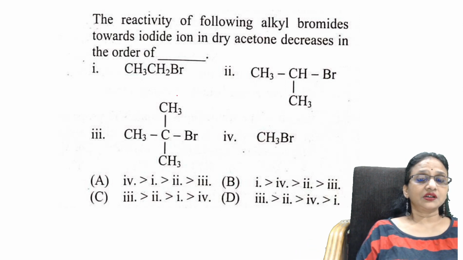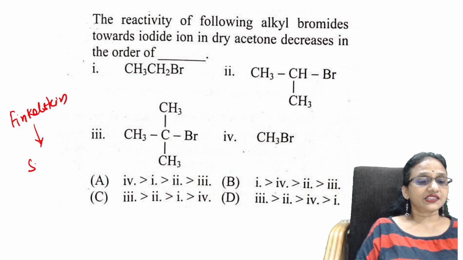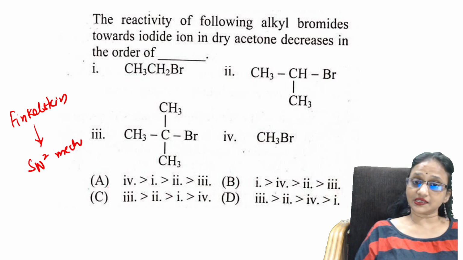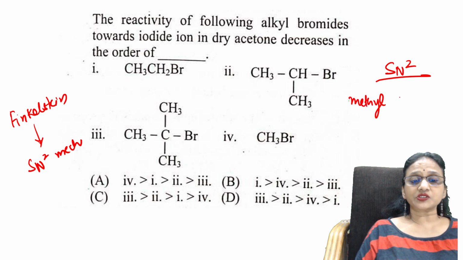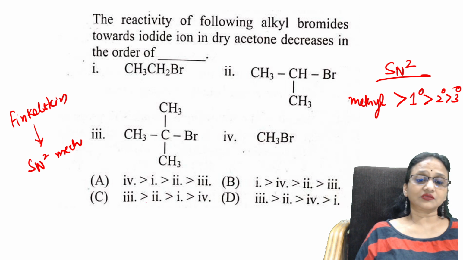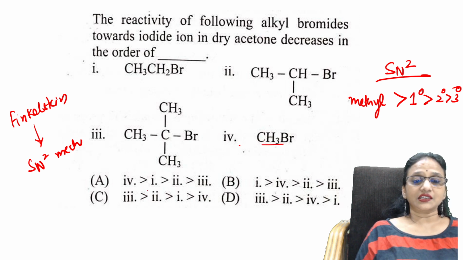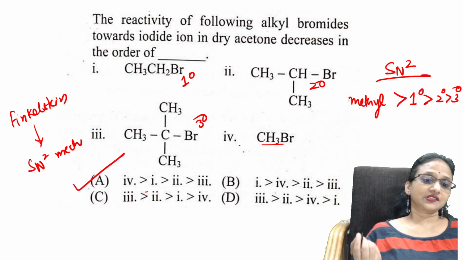Now remember, the Finkelstein reaction always proceeds by the SN2 mechanism. In the SN2 mechanism, we very well know the order is always methyl, less bulky groups, greater than primary, greater than secondary, greater than tertiary. That's all. What is the order then? This is methyl, this is primary, this is secondary, this is tertiary. So the correct order is this.